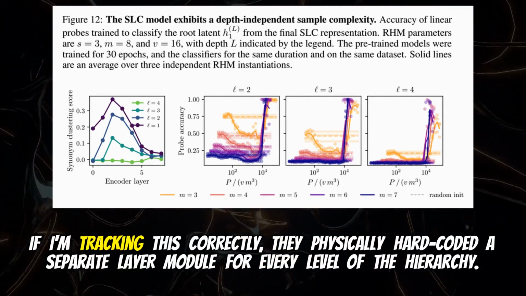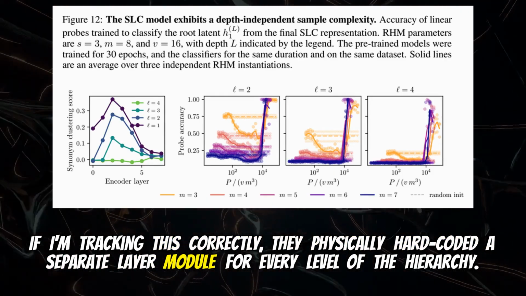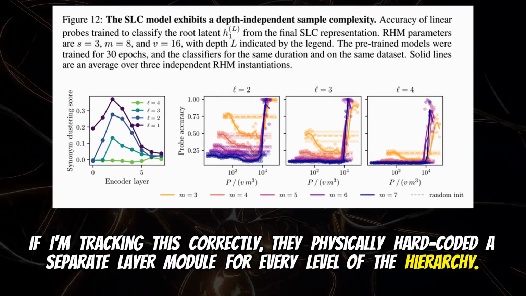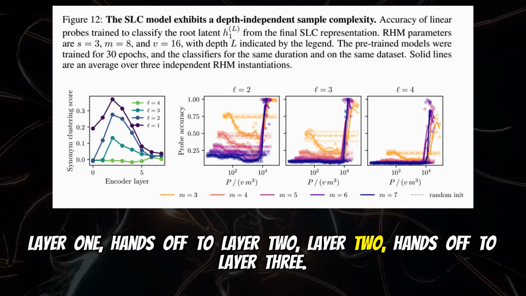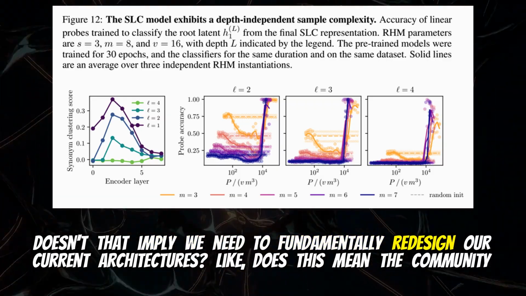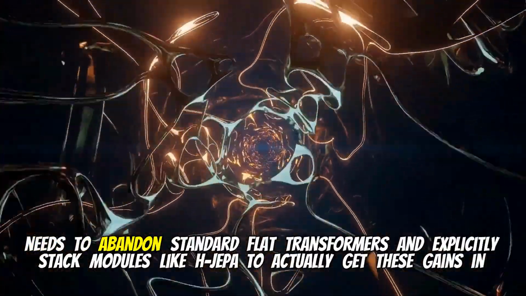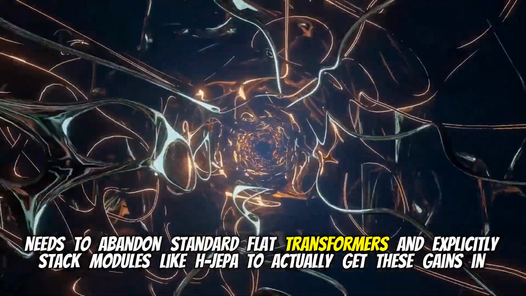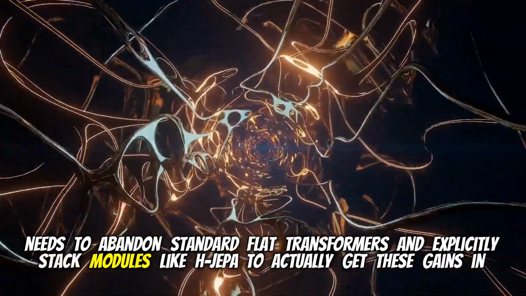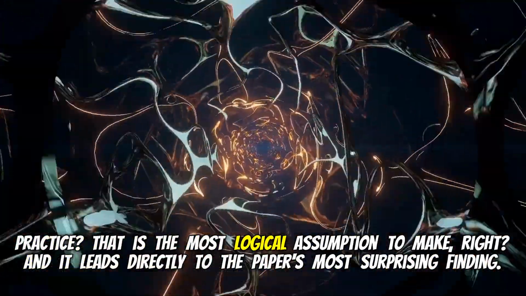Wait, okay. If I'm tracking this correctly, they physically hard-coded a separate layer module for every level of the hierarchy. Layer 1 hands off to layer 2, layer 2 hands off to layer 3. Correct. Doesn't that imply we need to fundamentally redesign our current architectures? Like, does this mean the community needs to abandon standard flat transformers and explicitly stack modules like HDPLA to actually get these gains in practice? That is the most logical assumption to make, right?